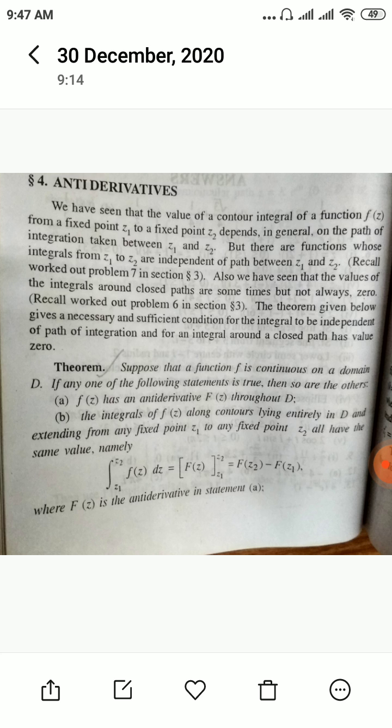That is, whichever path it is, the integration value of any path from z1 to z2 will be the same. That is, it is independent of the path. Okay, so that is what B says. That is the integral from z1 to z2. Usually we will be doing integration over a contour. So here the contour does not play any role. So it's independent of the path. So through any path, if we integrate from z1 to z2, we will be getting the same value.